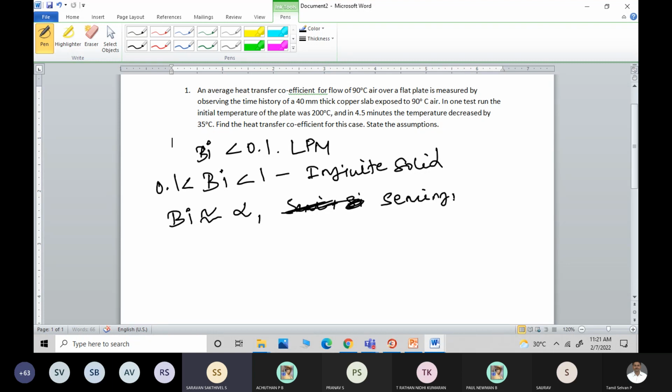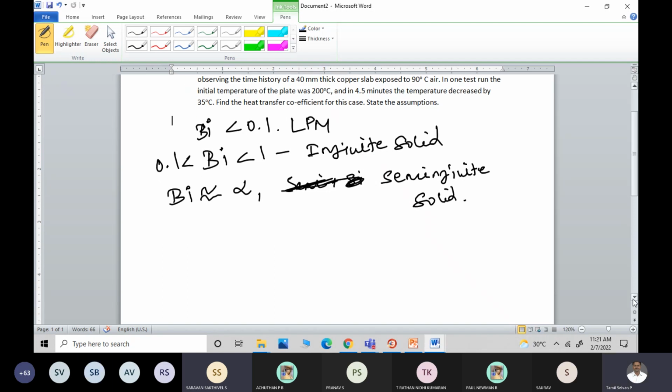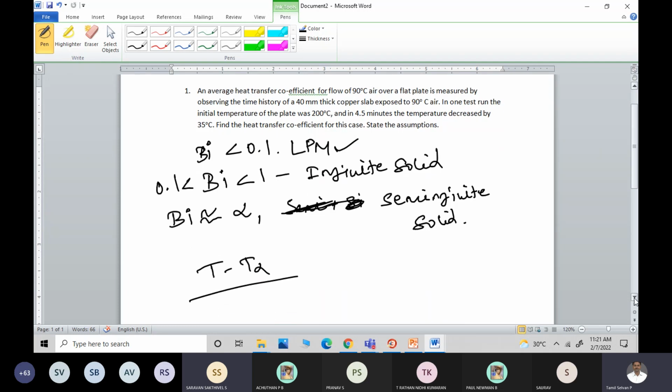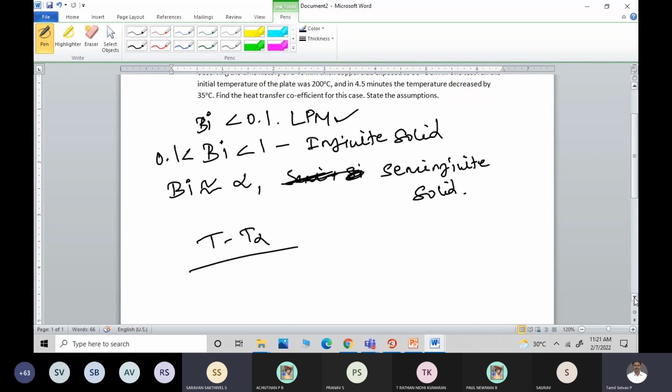So you will be assuming it as semi-infinite solid or infinite solid or lumped system. Please tell me. Lump. So under the assumption of lumped system, we will be proceeding with the problem. Assuming the copper plate is placed in an environment at a very high temperature, and the internal conduction resistance is very much lesser when compared to the convective resistance. I have already told you what is Biot number.